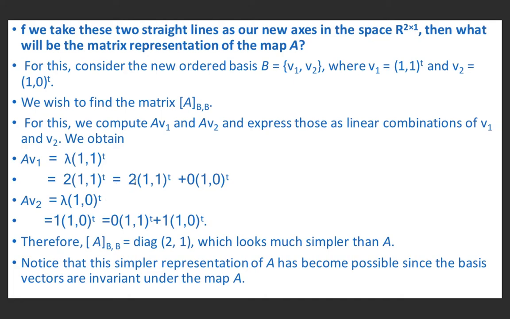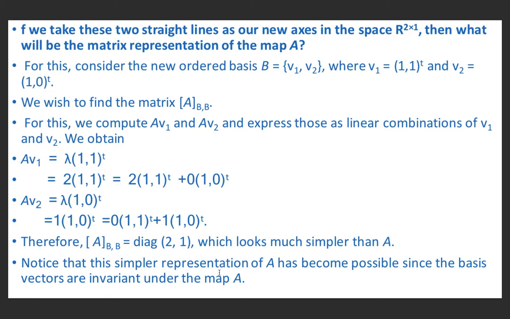So we have obtained here 2, this is 0, this is 0, this is 1. You may notice that these elements are 0, 0 and these elements are 2 and 1. It means our matrix A_B is equal to diag(2, 1). 2 and 1 are the diagonal elements of the 2 by 2 matrix, which looks much simpler than A.